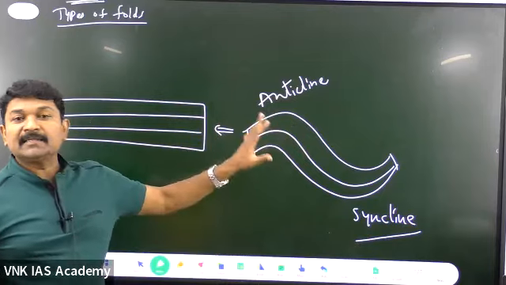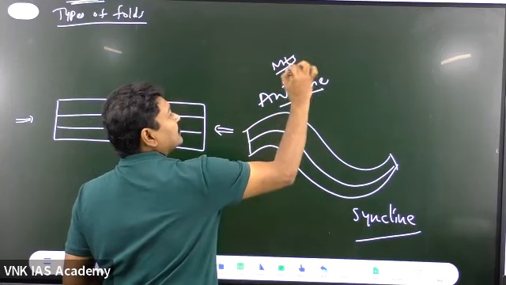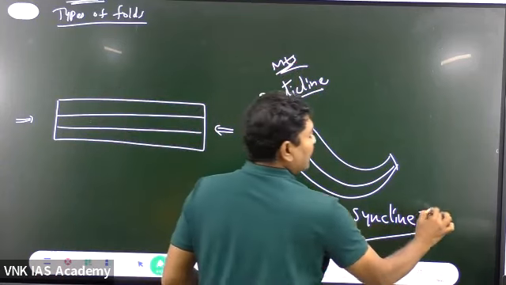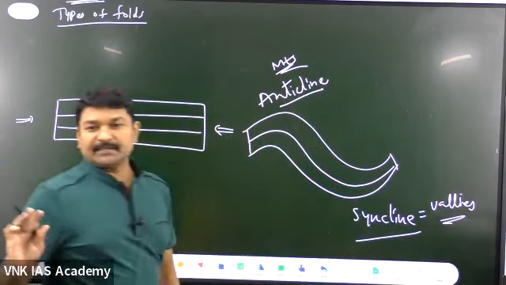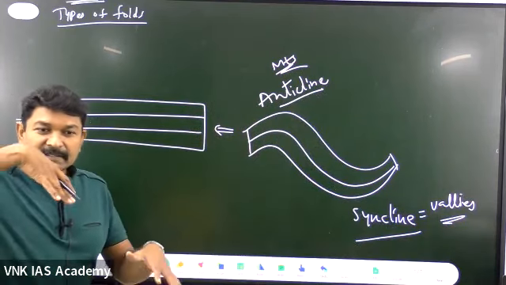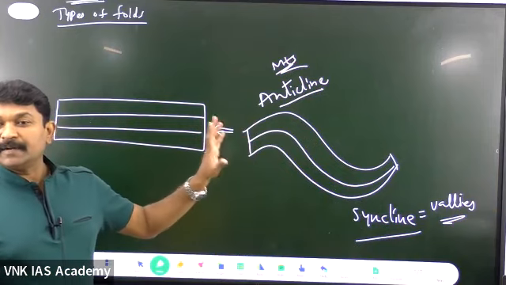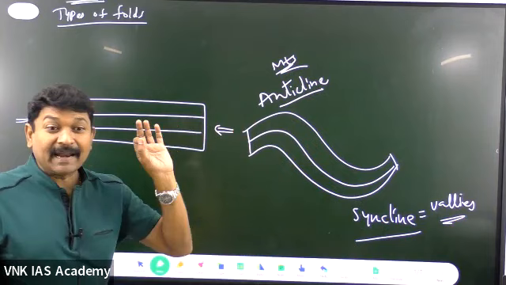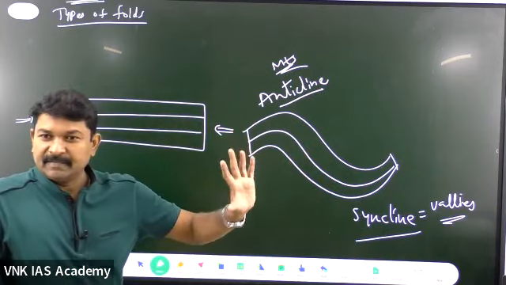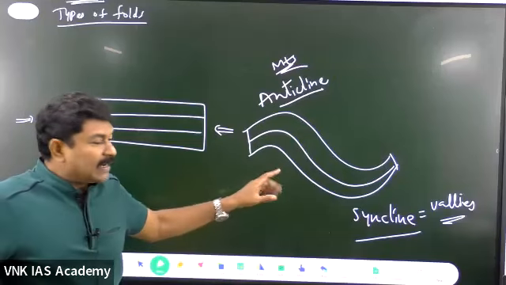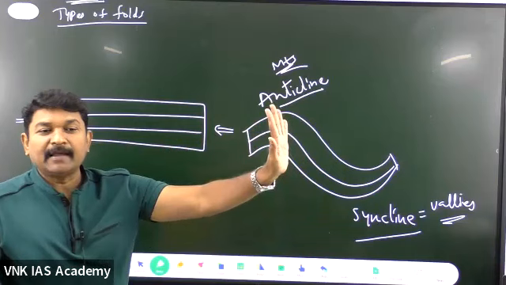The anticlines you can compare with mountains, whereas synclines are compared with valleys. Synclines are nothing but valley-like features. Anticlines are nothing but mountain-like features. Don't think that they are actually mountains or valleys. Anticlines are mountain-like features, synclines are valley-like features.